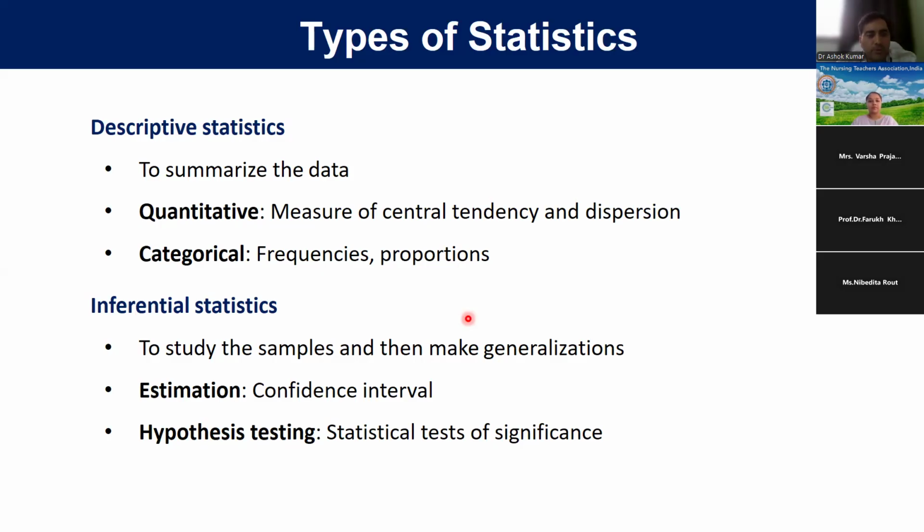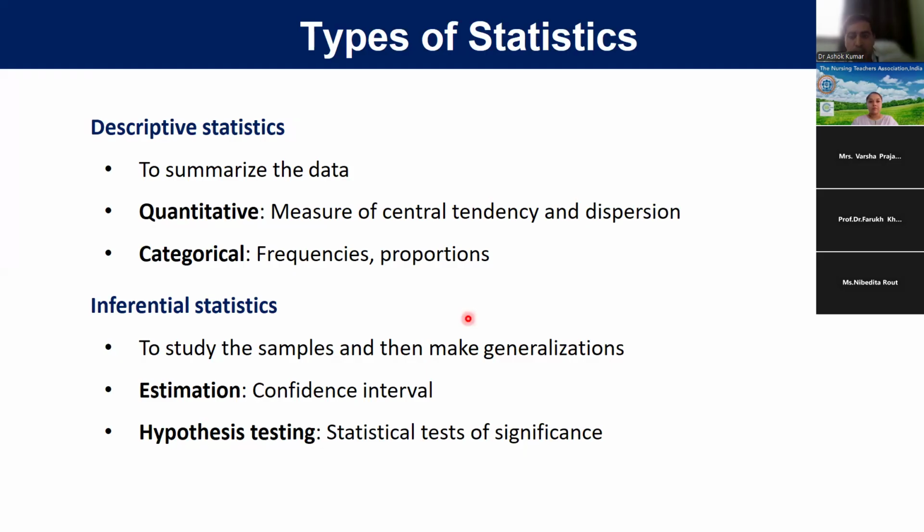Okay. So in descriptive statistics, we summarize the data. And it is of 2 types, quantitative and categorical. As I told, data is 2 types, quantitative and categorical. If it's quantitative data, we have to measure the central tendency and dispersion of that variable. For central tendency, we calculate mean, median.